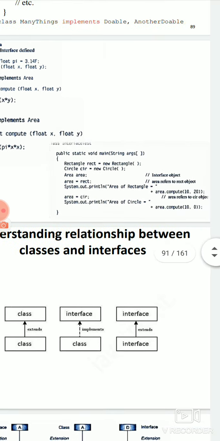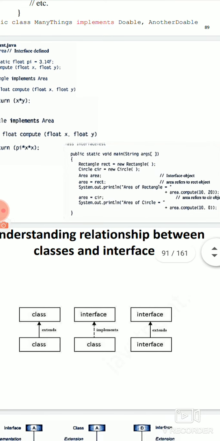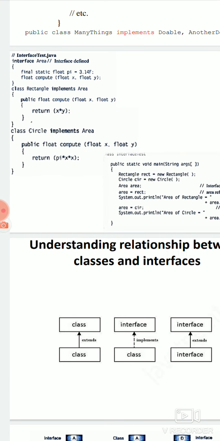And next is another compute(10, 0). So 10 comma 0 means float x is 10 and y is 0. PI into x into x, so 3.14 into 10 into 10, that is 314. So this is what an interface is.